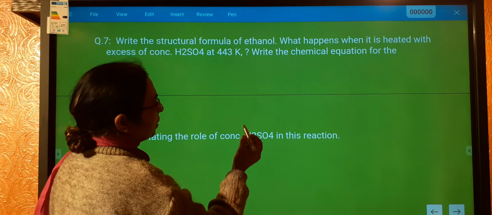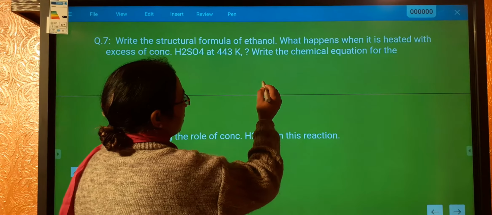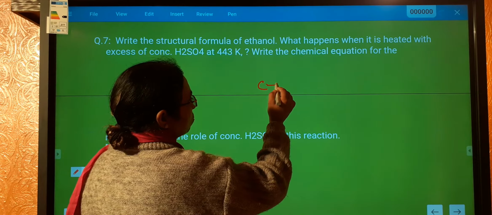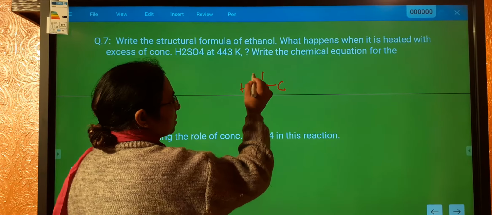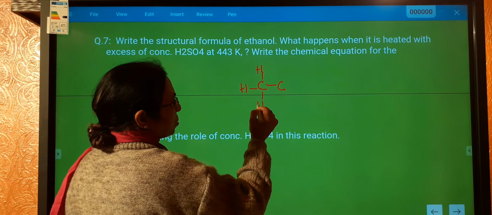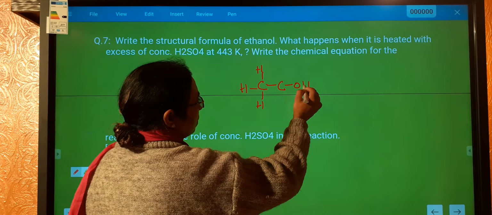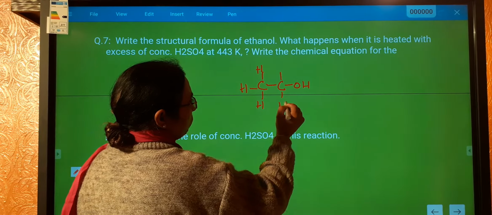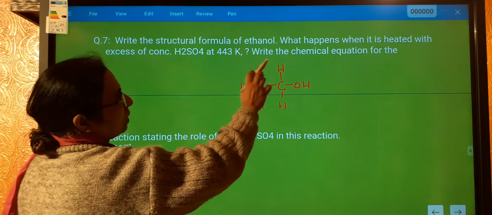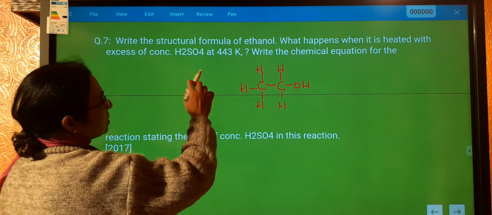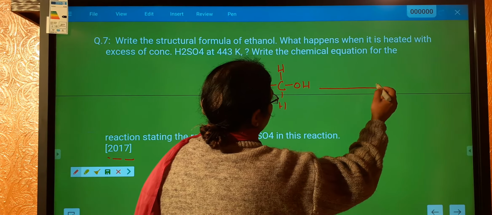Structural formula of ethanol is C2H5OH.